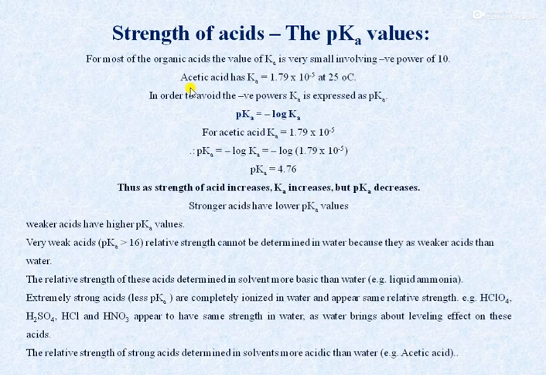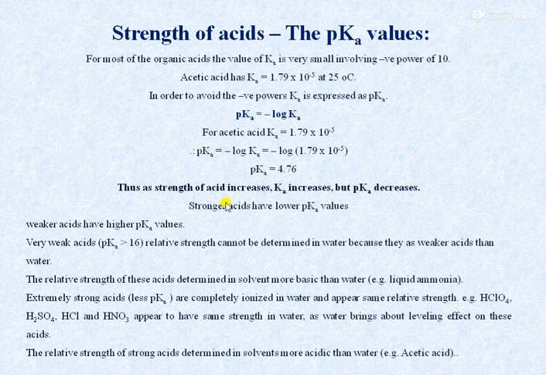Then for example, if we consider the organic acid, Ka is very small, and that involves negative power of 10. For example, in case of acetic acid, Ka is equal to 1.79 × 10^-5 at 25 degrees Celsius. In order to avoid negative power of Ka, it is expressed as pKa, and we have the equation pKa is equal to minus log of Ka. For acetic acid, if we calculate the negative logarithm of Ka, then we get pKa is equal to 4.76.